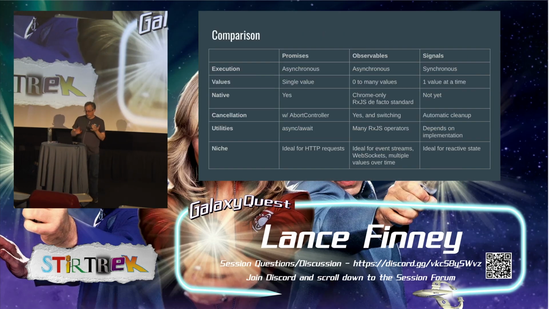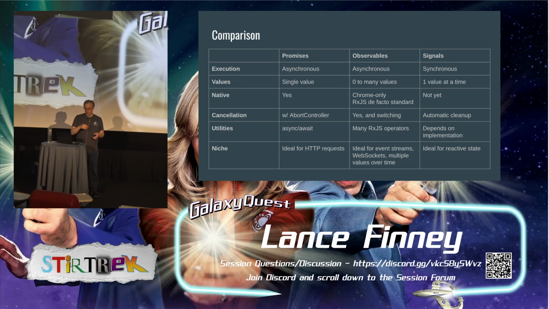So in summary, promises and observables are both asynchronous. They deal with time. Signals are synchronous. Promises are a single value. Observables are 0 to many values. And signals are one value at a time. Promises are native. Observables are working on it. Signals are further away. Promises have cancellation sometimes with a friend. It's built-in and important for observables, and signals just don't need it. The main utility for promises is async await. For observables, there's hundreds of operators that you can use, and signals, it's really going to depend on your implementation.